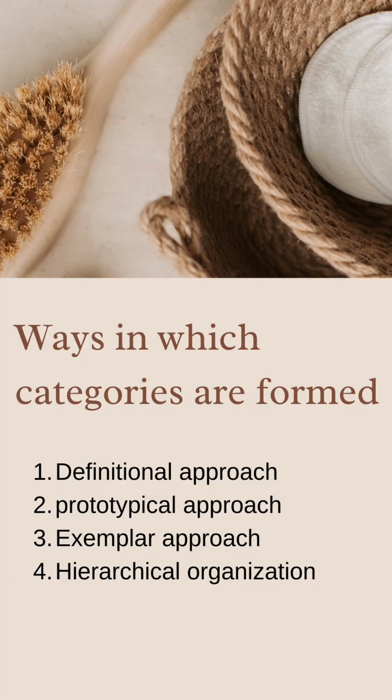How are categories formed? There are four basic ways in which categories are formed that we're going to be discussing today. We have the definitional approach, the exemplar approach, the prototypical approach, and the hierarchical organization. Let me just go over it again. For the four ways in which categories are formed, we have the definitional approach, the exemplar approach, the hierarchical organization, and the prototypical approach.